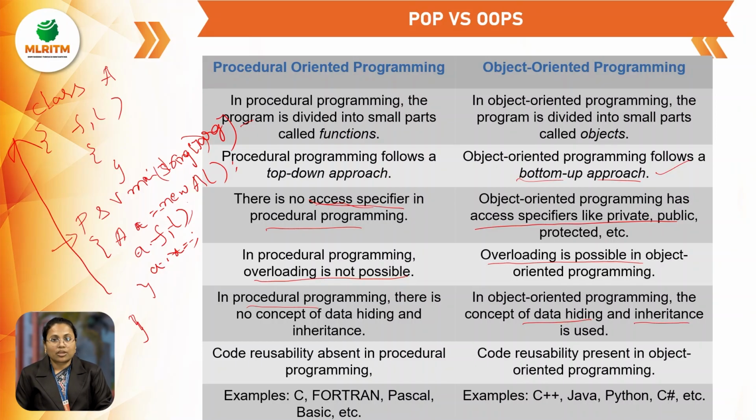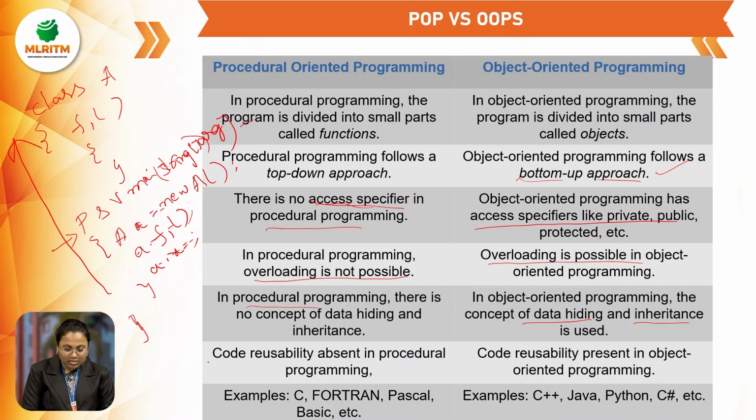With this, we can reuse the code. Code reusability is possible, and we can provide security. We can hide unnecessary or important details from the customer. So these two things we can achieve with OOPS concepts, which are available in object-oriented programming.